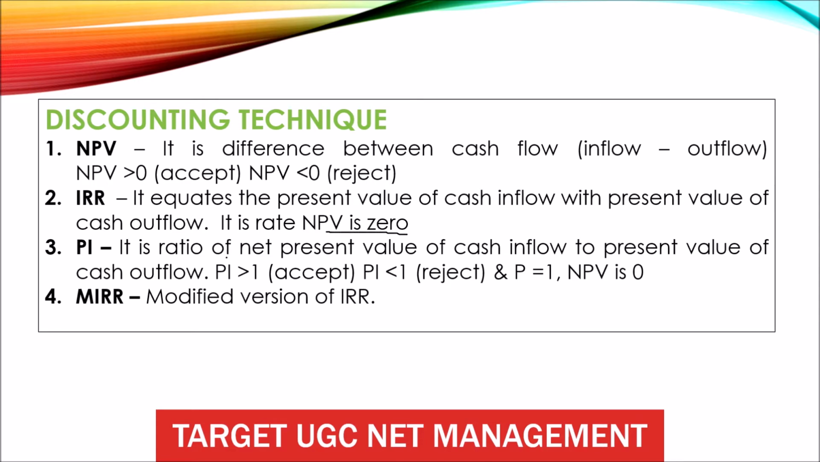Remember this point. Number 3, profitability index. It is the ratio of present value of cash inflow to present value of cash outflow. It means you have to take the ratio of cash inflow divided by cash outflow. When the profitability index is greater than 1, accept. When it is smaller than 1, reject. And when PI is equal to 1, then NPV is 0. Remember this point. And number 4, MIRR. It stands for modified internal rate of return.